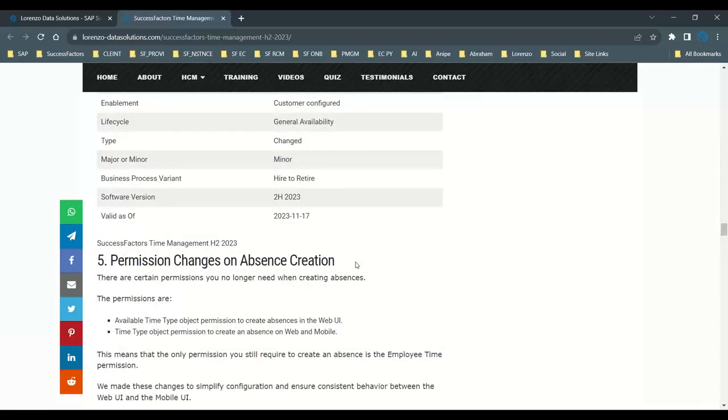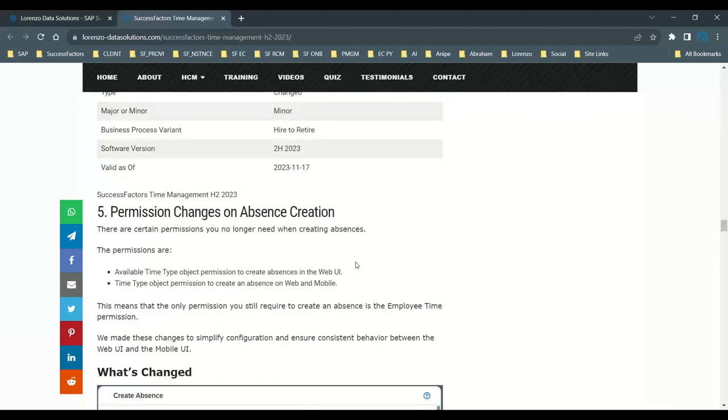Next one is permission changes for your absence creation. There are certain permissions you no longer require when you create absences. For example, in the time profile, you have available time type objects, or time type object permission to create absences on your web browsers or mobile. That means the only permissions you still require to create absence are in the employee time object permissions.